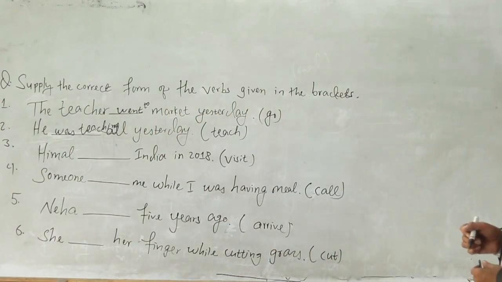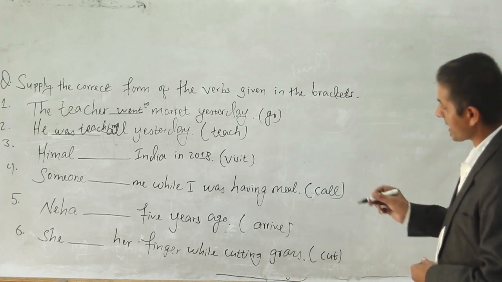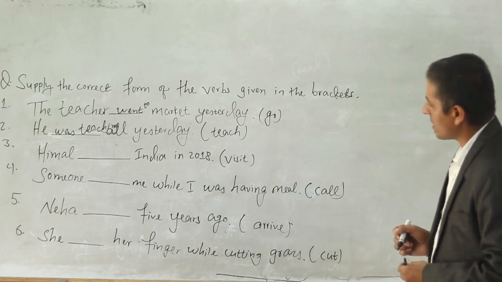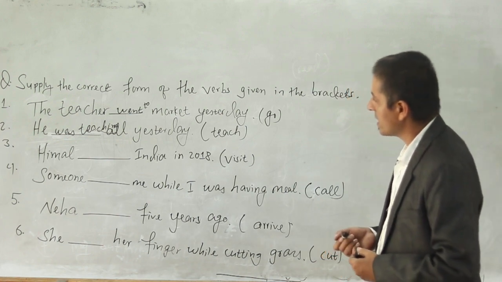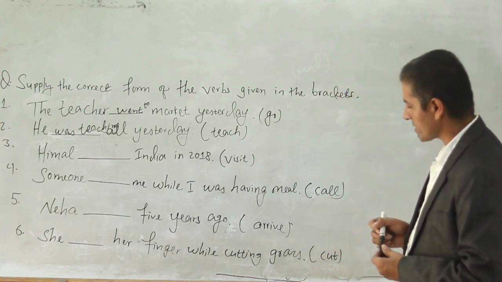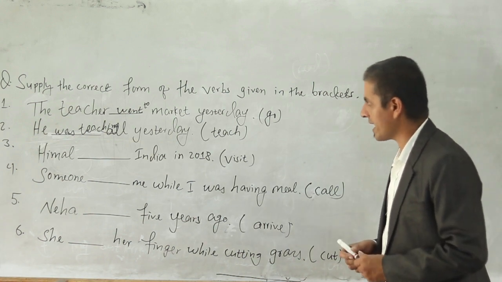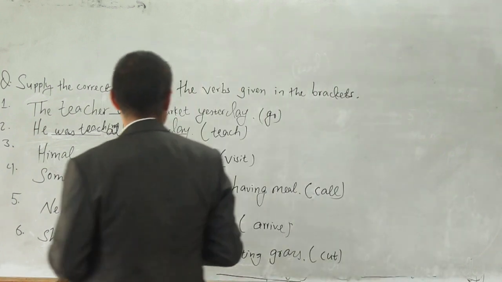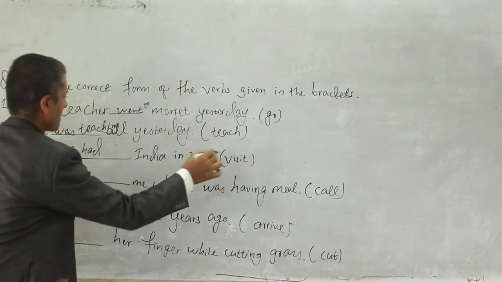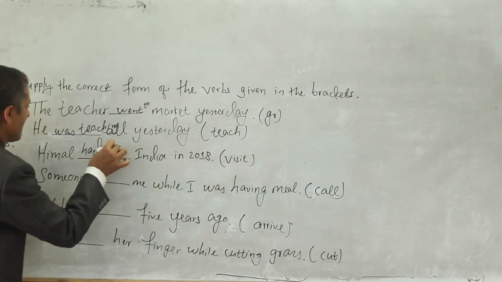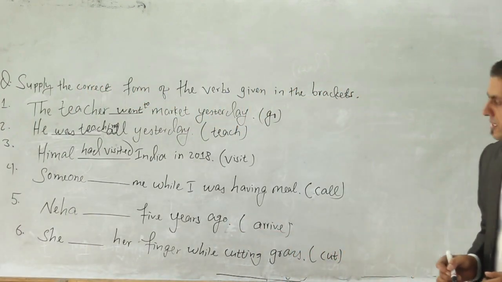Now number 3, Himal danced India in 2018. Okay, the bracket verb is visit. So which aspect of the past tense are you going to apply here? India in 2018. So date given there, done in the past time. So obviously write past perfect tense. So Himal had visited. The visit becomes what? Visited. V-I-S-I-T-E-D. He had visited.